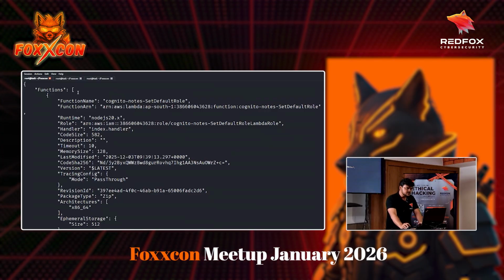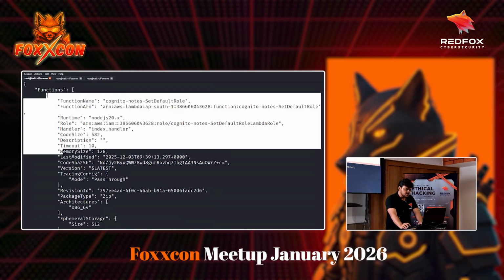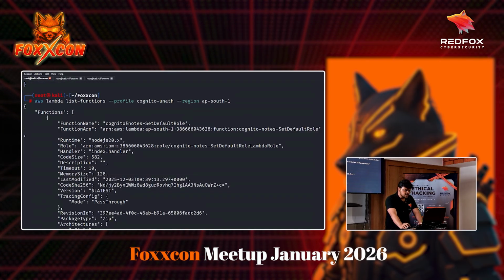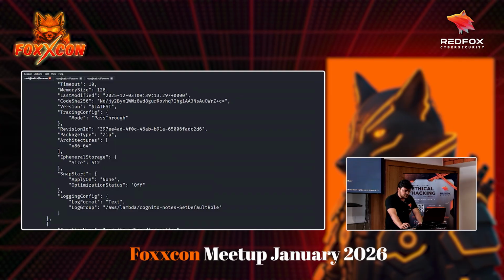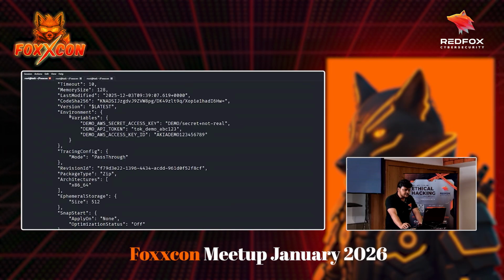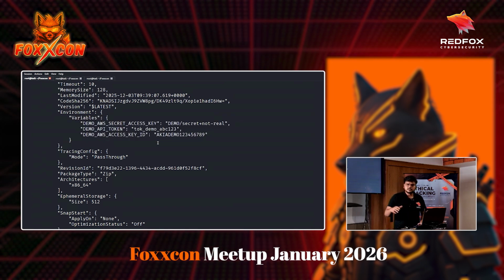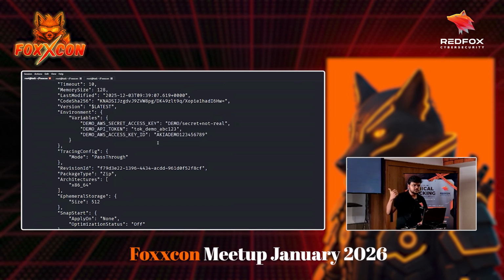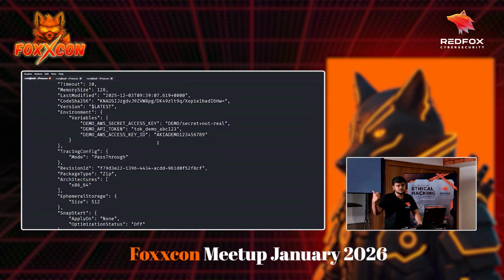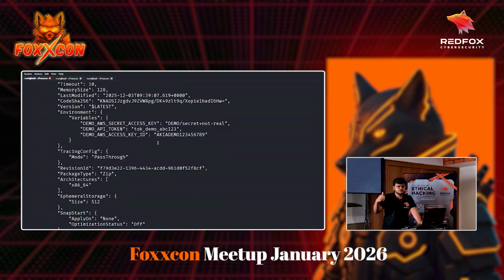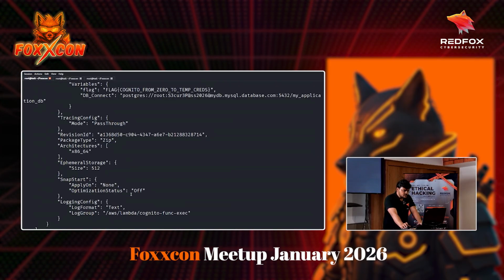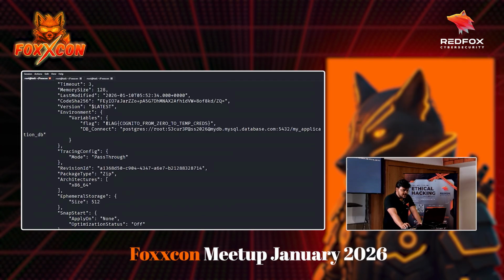If you see, this is the array, and these are the list of functions. This is the first function, that's the second function. Then, if you see, some tokens are already saved. Again, this is where privilege escalation comes in. You might get some other credentials which you can configure with AWS and try to use AWS enumerator again to find the access that those have. Yeah, you can also get a flag here as well.